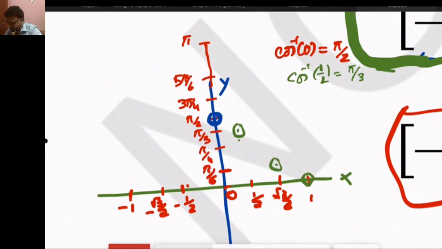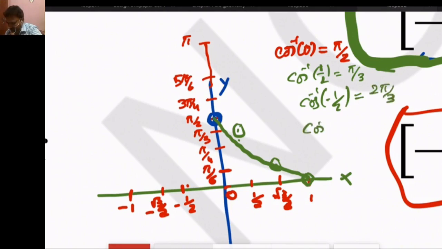Similarly, cos inverse of minus 1 by 2 is not minus pi by 3, it is 2 pi by 3. Similarly, cos inverse of minus 1 by root 2, and cos inverse of minus 1 is pi. So we can see here the graph of this function, from pi down to 0. This is the graph of the cos inverse x function.